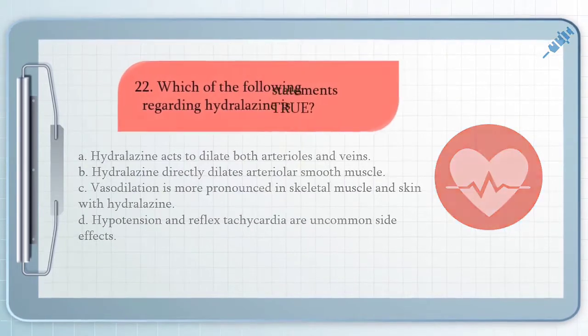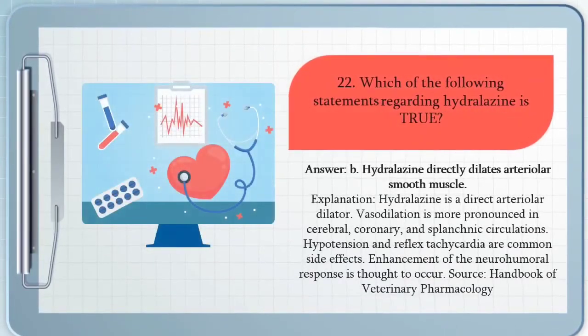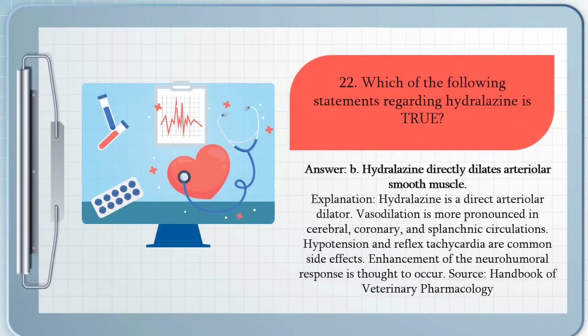The answer for question number 22 is letter B. Hydralazine is a direct arteriolar dilator. Vasodilation is more pronounced in cerebral, coronary, and splanchnic circulations. Hypotension and reflex tachycardia are common side effects. Enhancement of the neurohormonal response is thought to occur.